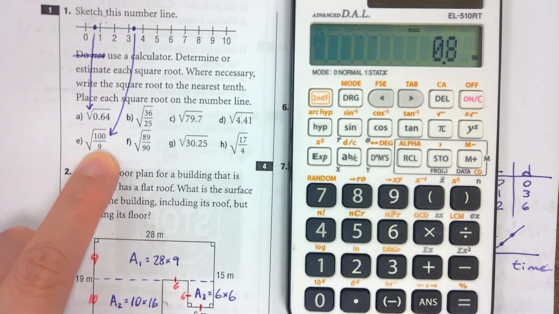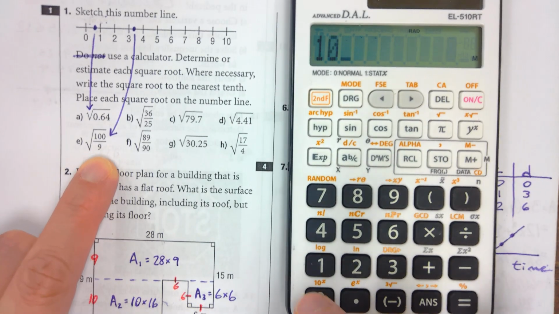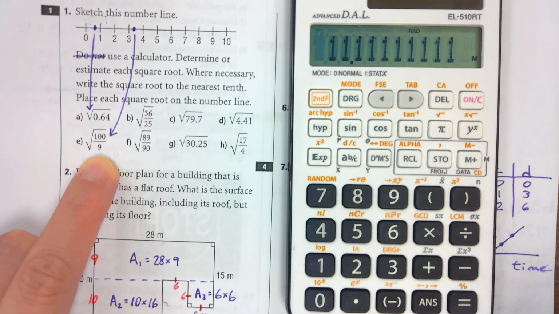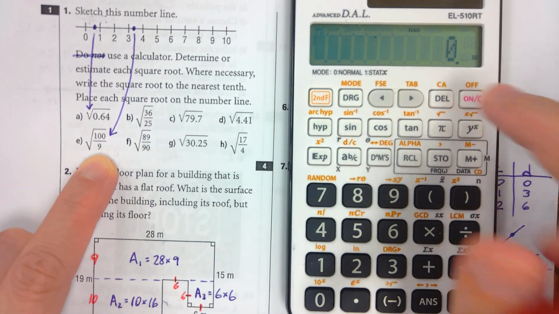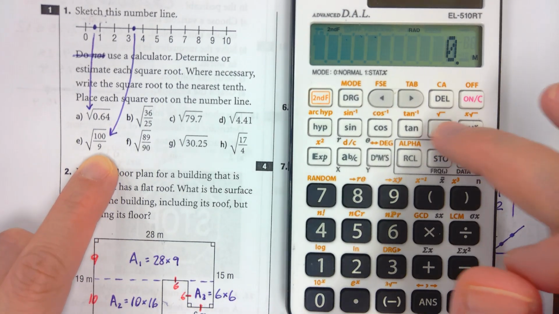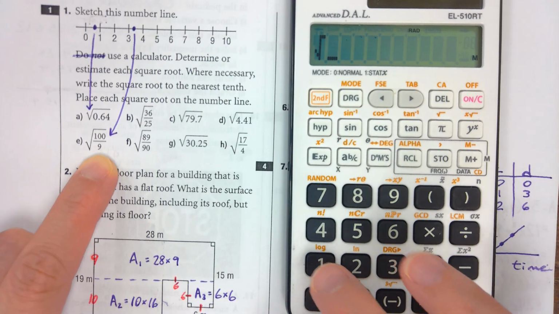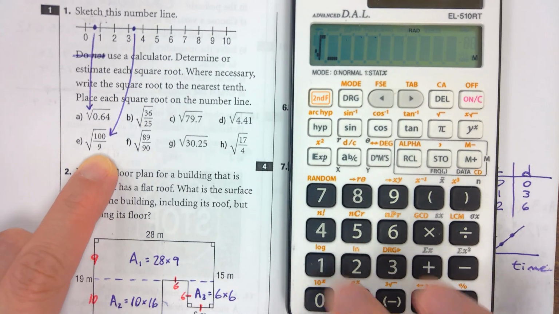What if it's a fraction? So 100 over 9, you get this, 11.1111. So when I do this, I go second shift. Does that mean I have to punch that number in, 11.11, like this?